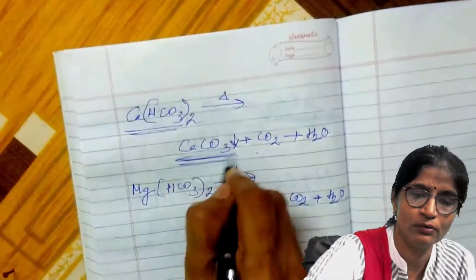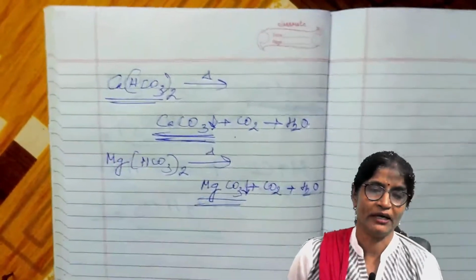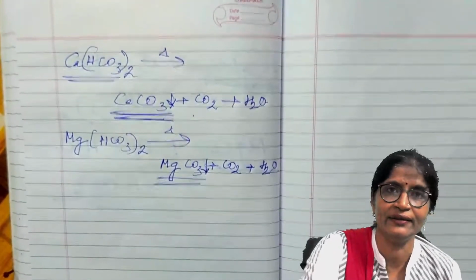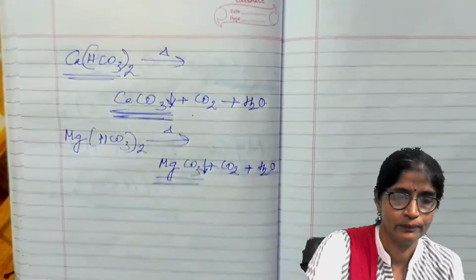So this insoluble precipitate can be removed from the water by filtration. Whatever water is obtained is the soft water.